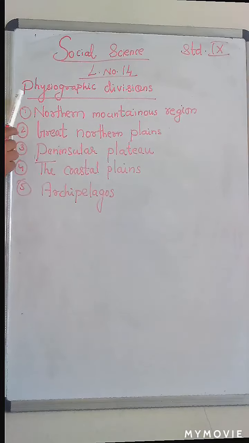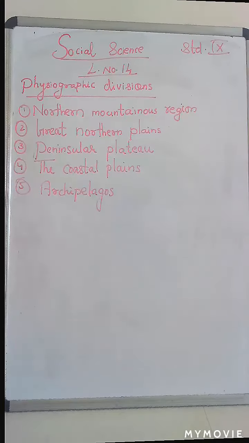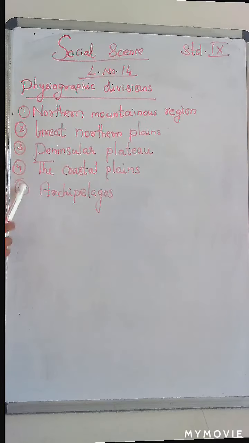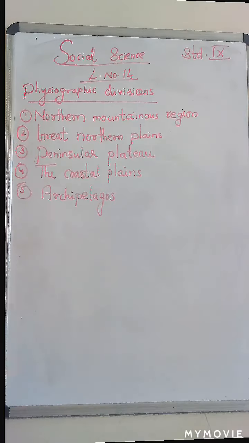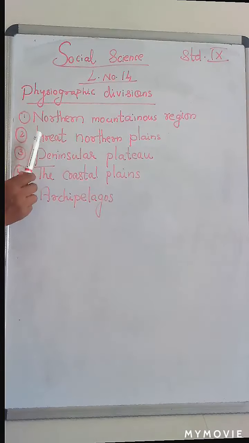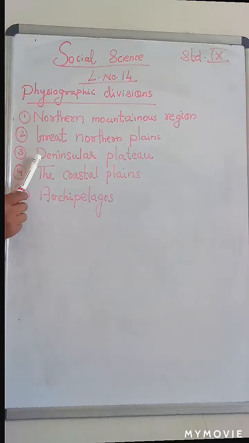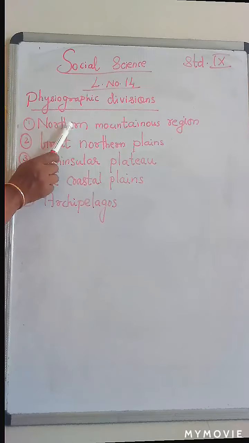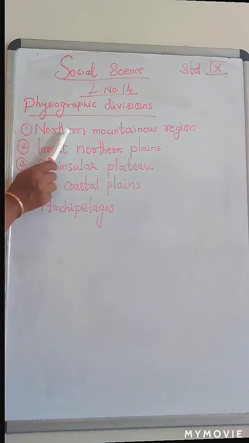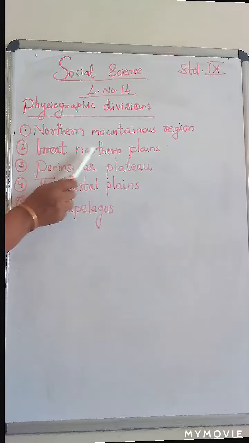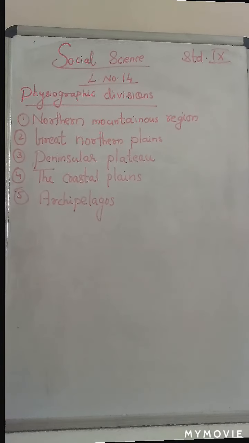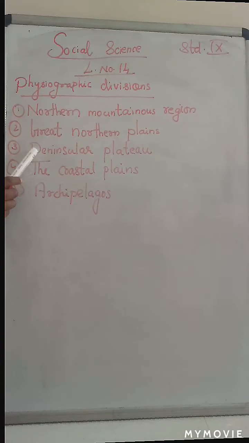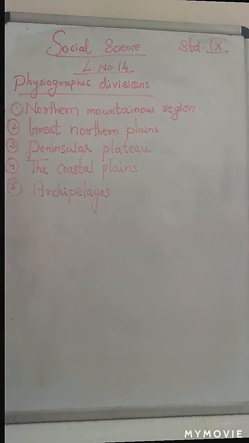Yesterday we discussed the physiographic divisions of India, and there are 5 regions: northern mountainous region, great northern plains, peninsular plateau, coastal plains, and archipelagos. Yesterday we completed these two: northern mountainous region and great northern plains. Today we are going to learn peninsular plateau, coastal plains, and archipelagos.